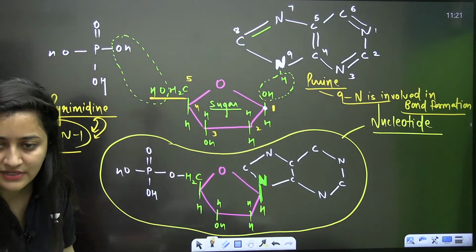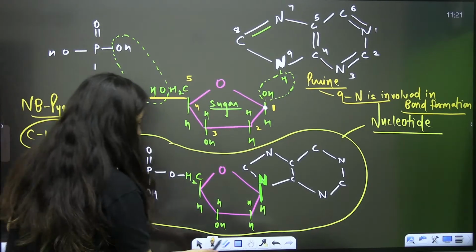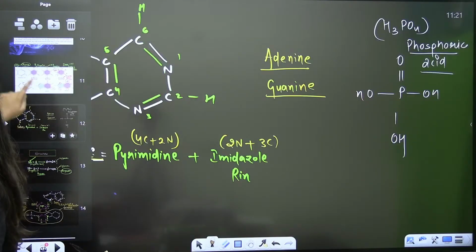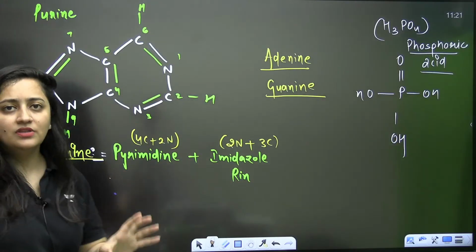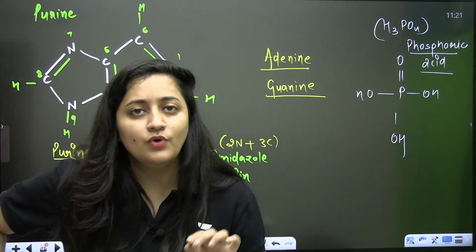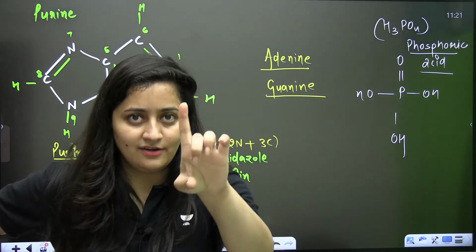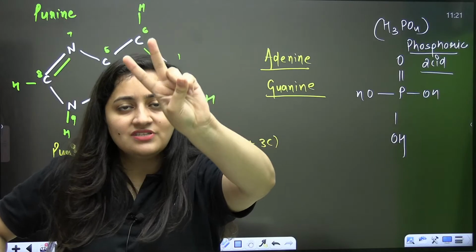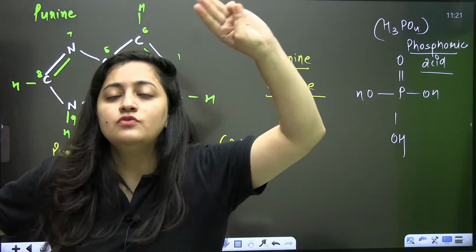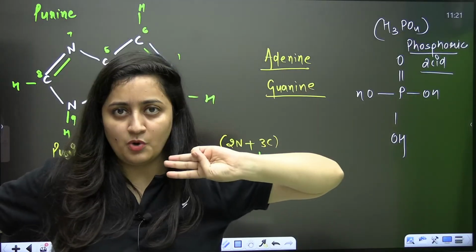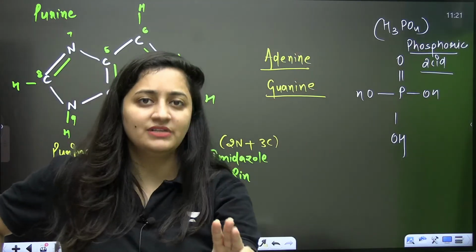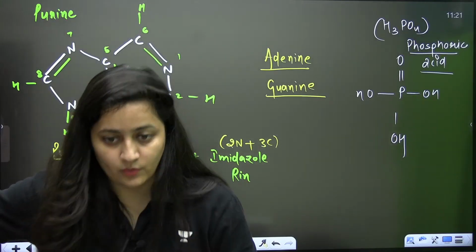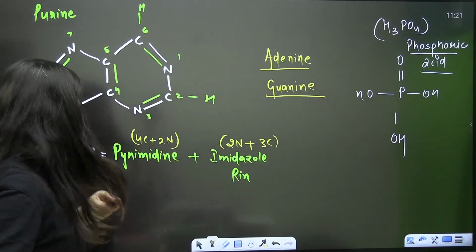This is also important to understand. Clear? So I'm repeating this portion again. Let's have a quick revision of it and then we'll go ahead. We are talking about the nucleotide. If you want to understand the nucleotide, you should know about nitrogenous base, sugar and the phosphate. If you know how this bond will form, you are never going to make a mistake in that 3'-5' phosphodiester linkage. That's my advice.